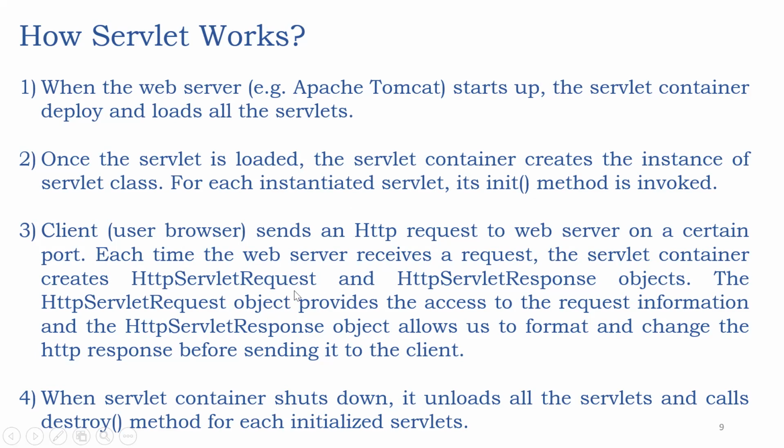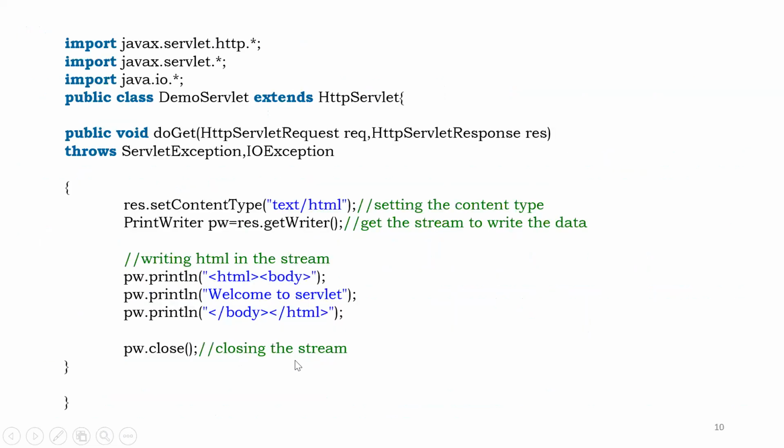Got it, guys? Once you give a request to your server, an HTTP request is created, and you have to get the response now. You have to get a reply, right? For that you will see a response object. And here the servlet container shuts down, unloads all the servlets and calls the destroy method for initialized servlets.